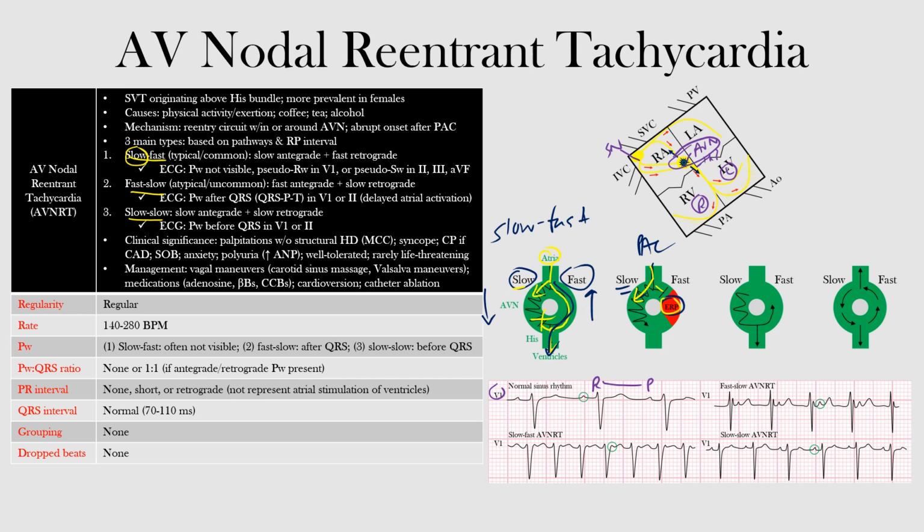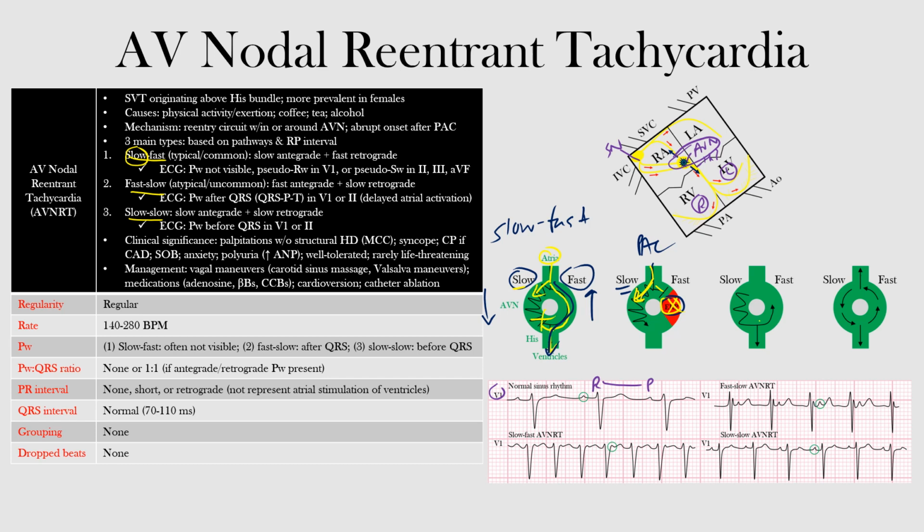Now, by the time the impulse makes it down the slow pathway, the fast pathway will be free to receive the impulse. Therefore, the impulse from the PAC will travel both antegradely to the ventricles as well as retrogradely up the fast pathway. And by the time the impulse makes it back to the start of the fast pathway, the slow pathway will be able to receive an impulse and the reentrant circuit will form. So again, the impulse comes down the slow pathway and can't go down the fast one.